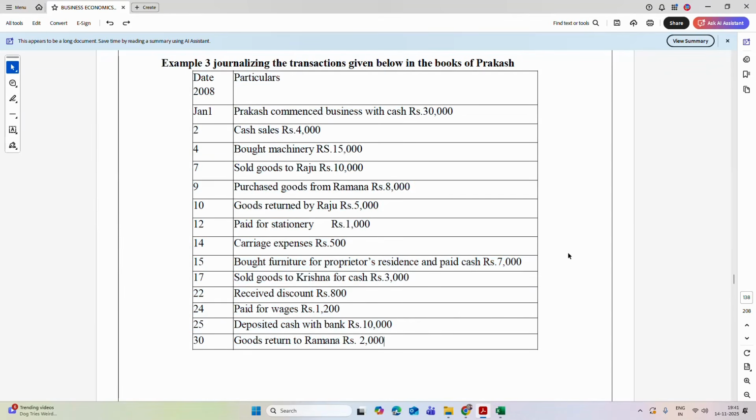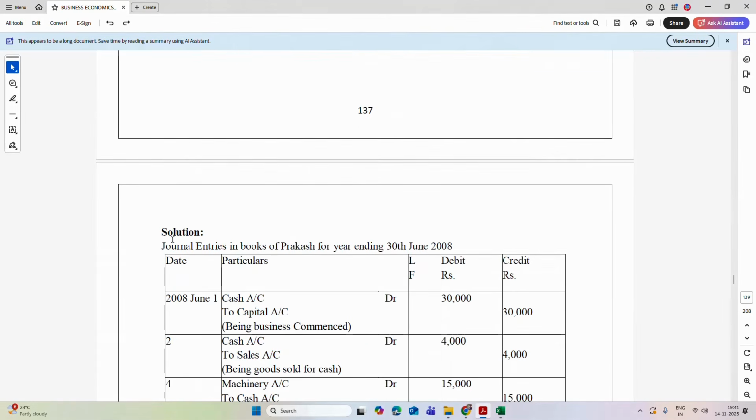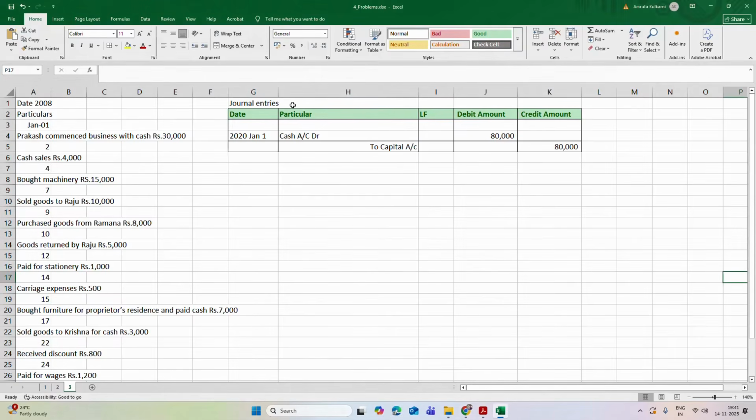Journalize the transactions given below in the books of Prakash. So few transactions are given, date 2008, particulars, and these are the books of Prakash. So now we will create the journal entries in the books of Prakash for the year ending 30th June 2008.